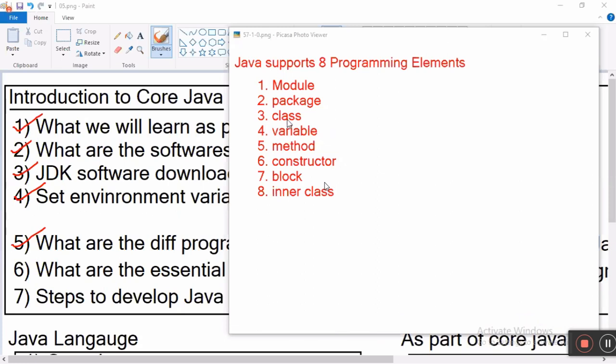Class is mandatory. Without class, we cannot write a single program. Inside class, I want to store values, then create variables. Inside class, I want to perform operation, then create method. Inside class, I want to store values in variables, then define constructor or block. Inside class, I want to represent inner object of outer object, then use inner class. Are you catching my point? Among all these programming elements, class is mandatory.